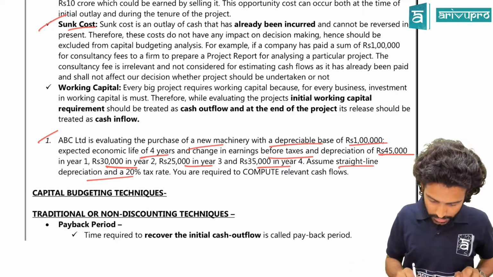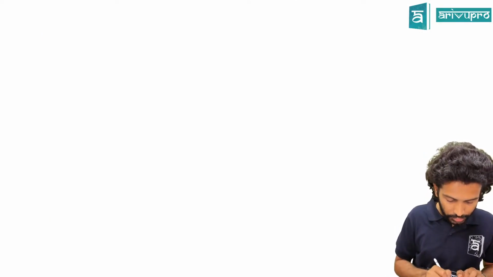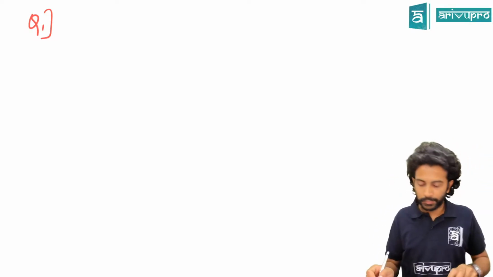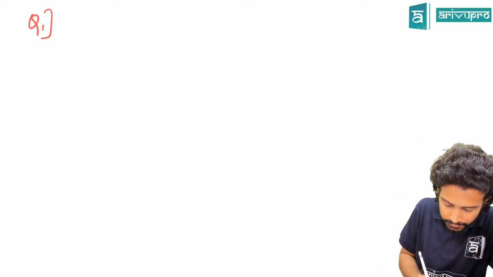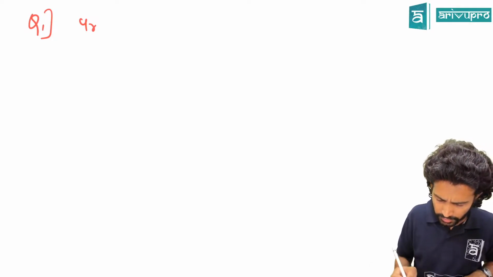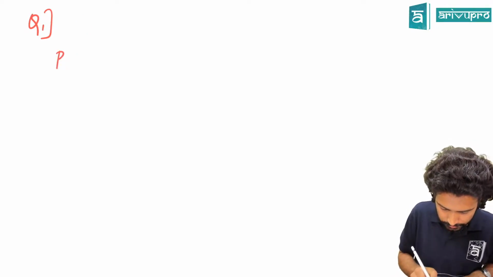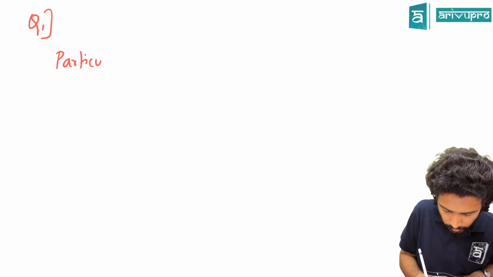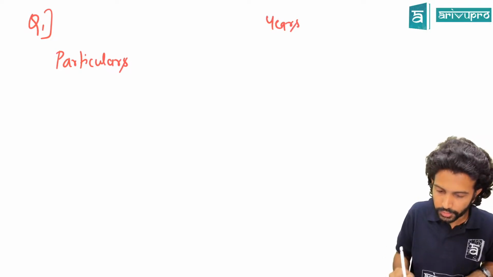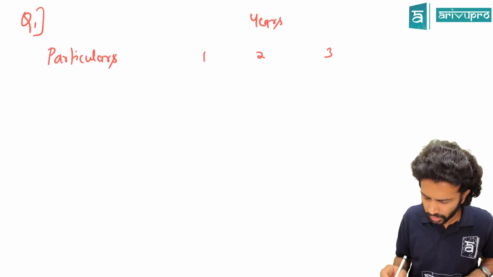Can we go ahead and solve this? They're asking you to just calculate cash flows. What is one thing we said we should keep in mind while calculating cash flows? Depreciation. Alright, have they given years? They've given 4 years, no? Then we'll do a columnar presentation. Particulars, and years 1, 2, 3, 4. Okay.